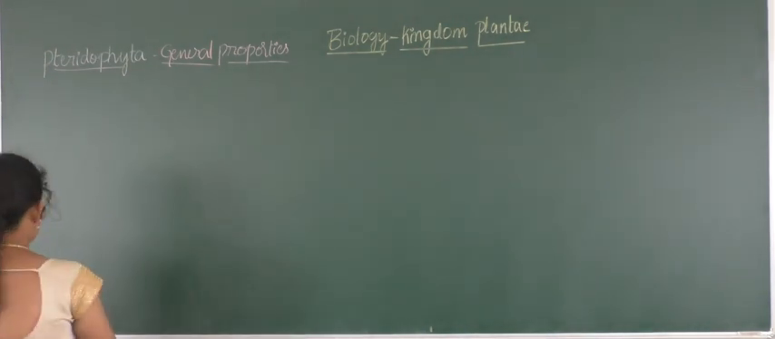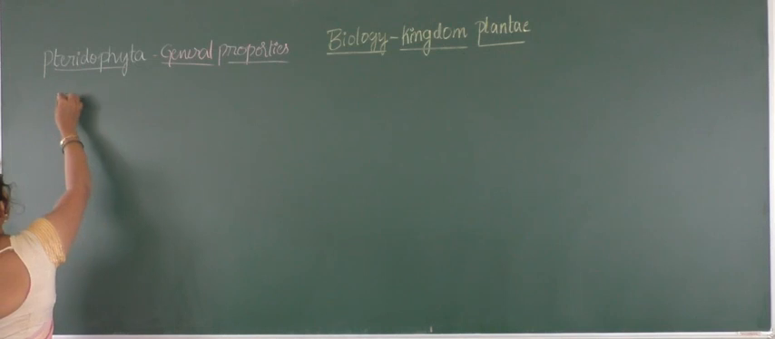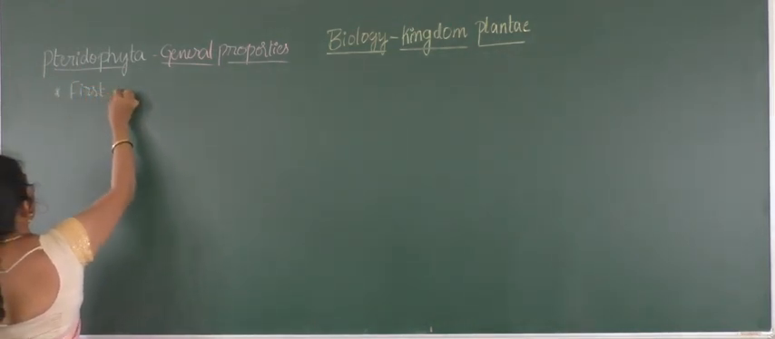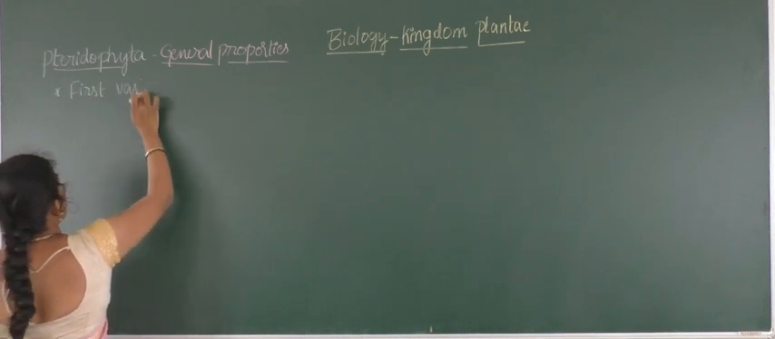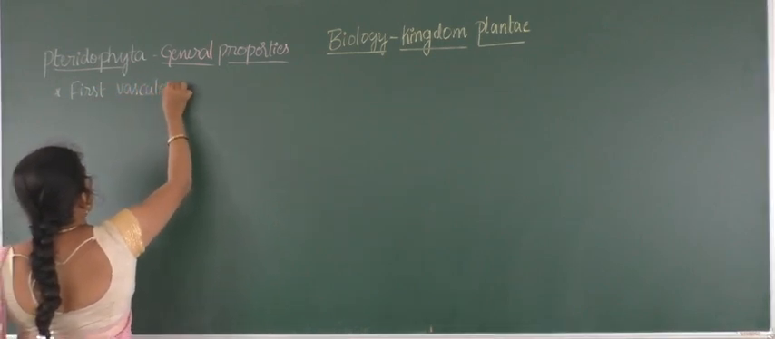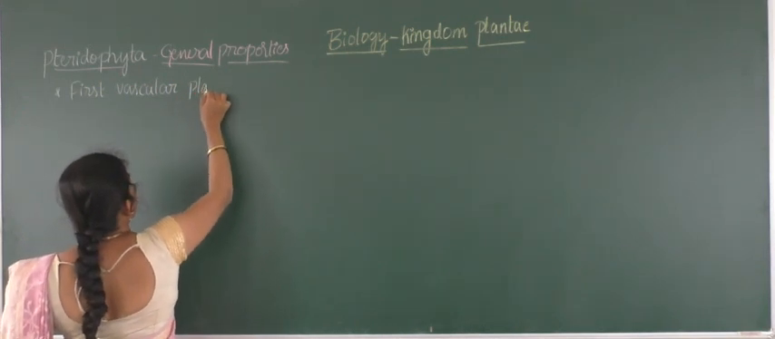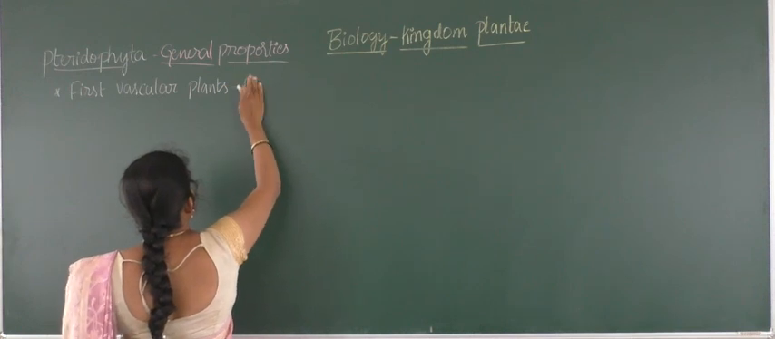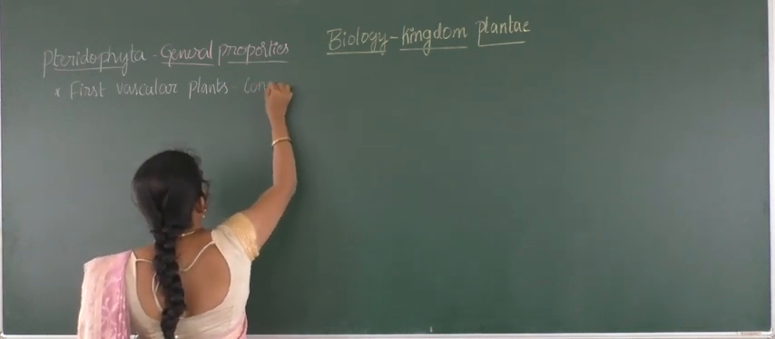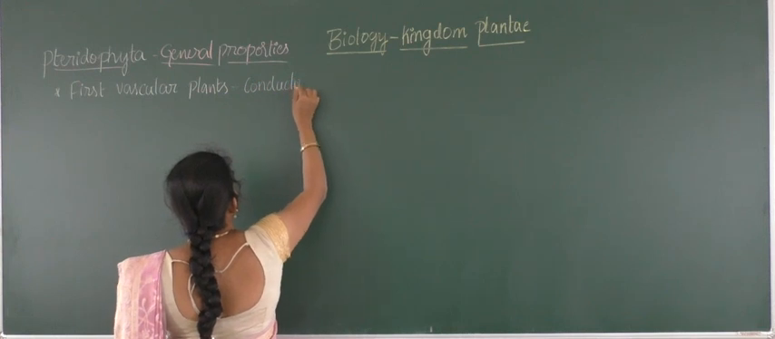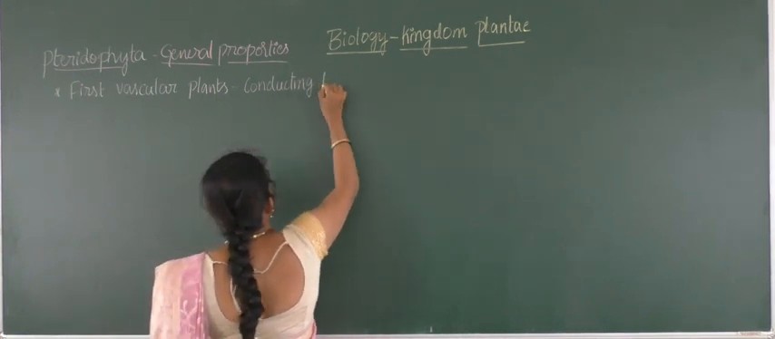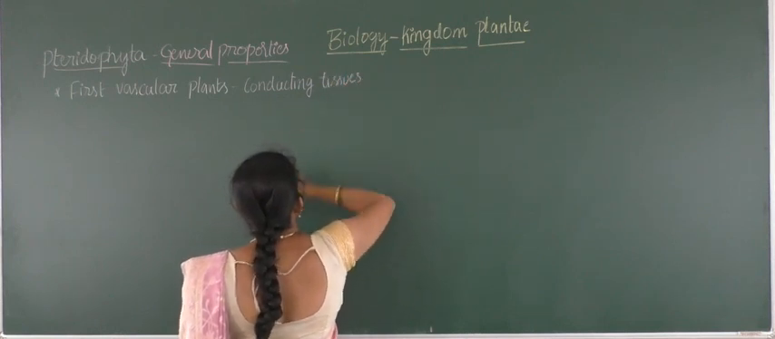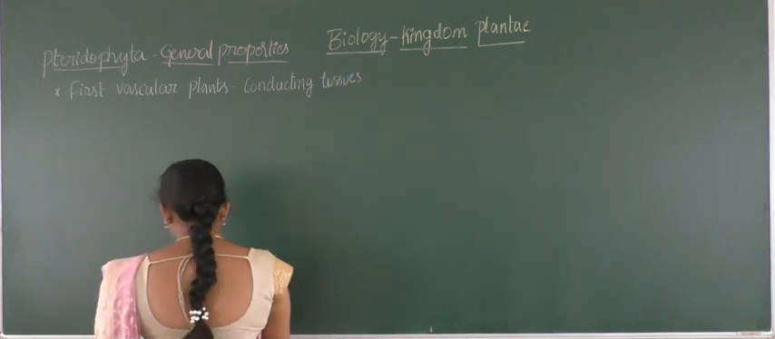the first vascular plants. See, these are the first vascular plants. The word vascular refers to the presence of conducting tissues. When it comes to algae and bryophytes, these conducting tissues are absent.